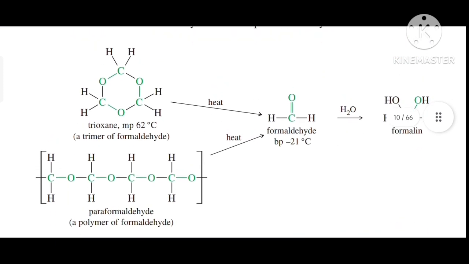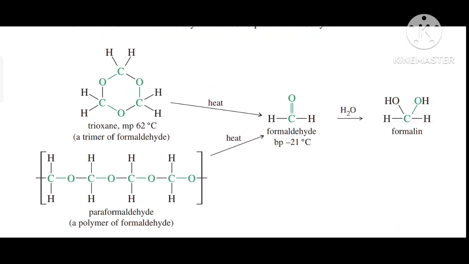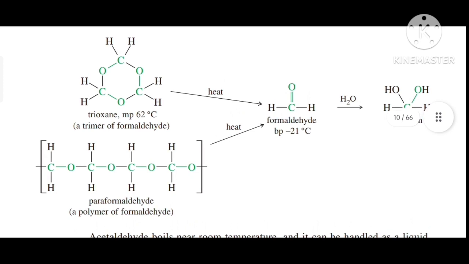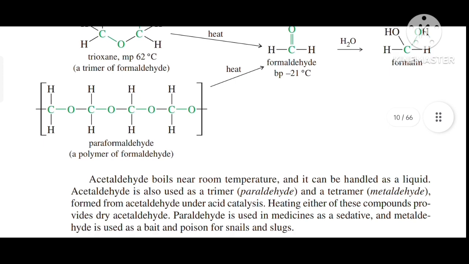So in this slide the structures of trioxane and paraformaldehyde are given. When we heat both these compounds, we get the units of formaldehyde, and after adding water to it, we can prepare the 40% solution of formaldehyde, that is called formalin.